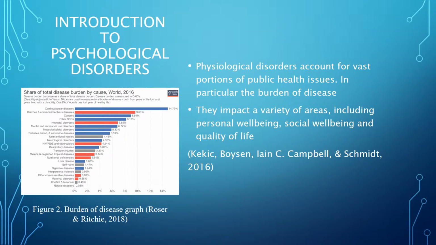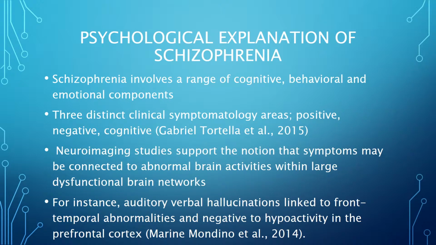Psychological disorders represent a large portion of public health issues. In fact, they account for 7.4% of the worldwide burden of disease and impact a variety of areas, such as personal well-being, social well-being, and quality of life. These impacts are particularly prevalent for individuals with schizophrenia, a chronic mental disorder that occurs in 1.5% of the population that involves a range of cognitive, behavioural, and emotional components.